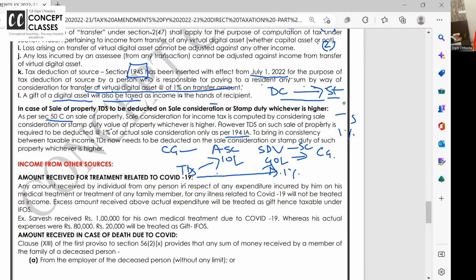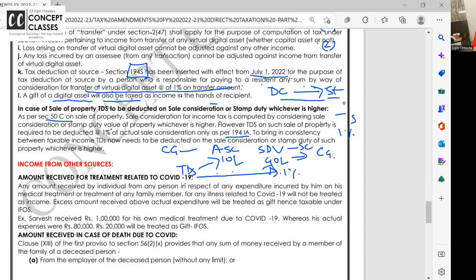However, TDS was deducted 1% on actual sale consideration until now, under 194IA and all. To bring in consistency with the taxable income, now they say, if the sale consideration taxable in my hands is not 10 lakh but 40 lakh, then TDS should also be deducted on 40 lakhs. And the buyer can't argue, saying, ma'am, but I haven't paid 40 lakhs, I have paid only 10 lakh in cash. But what is the capital gain payable on? 40 lakh.